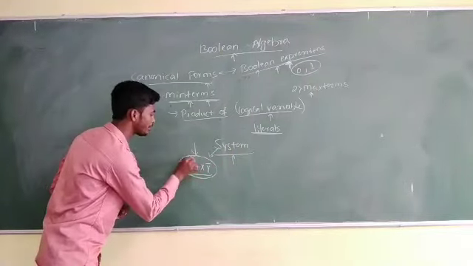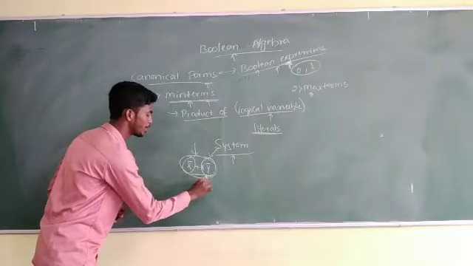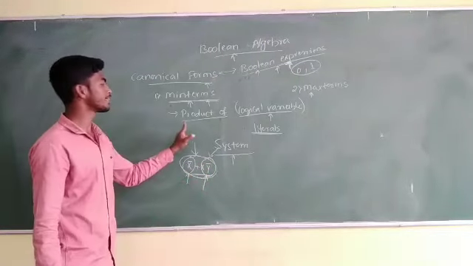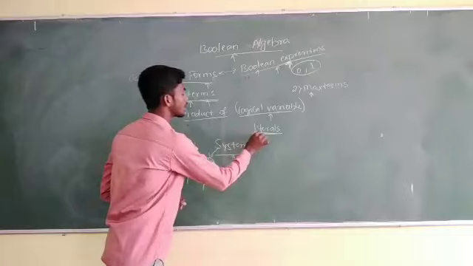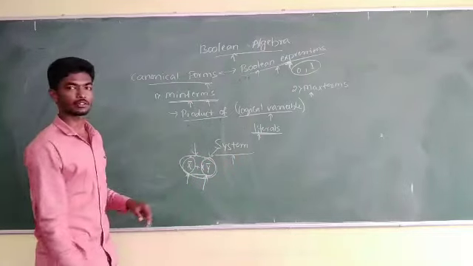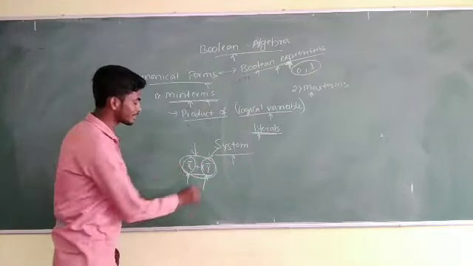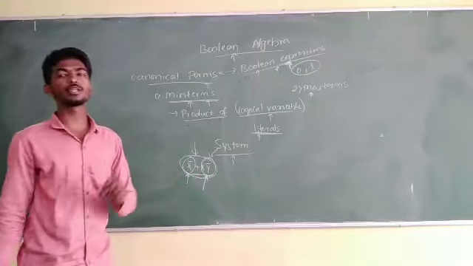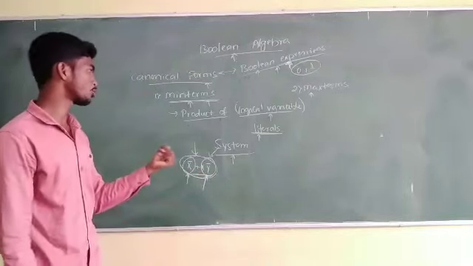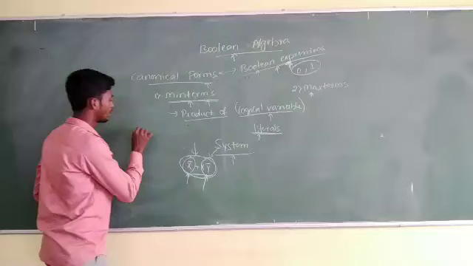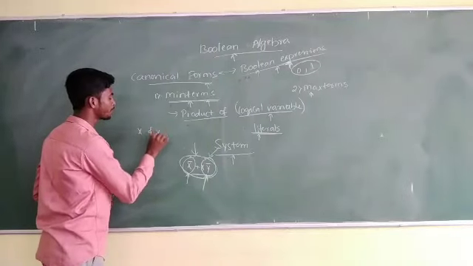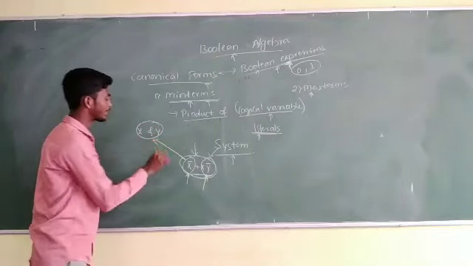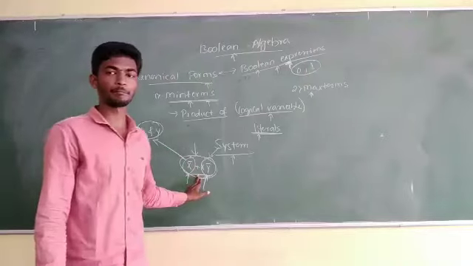A term is said to be a min term if it has all the literals in that term. This system contains two different literals. Let x and y be the two different literals of this system.